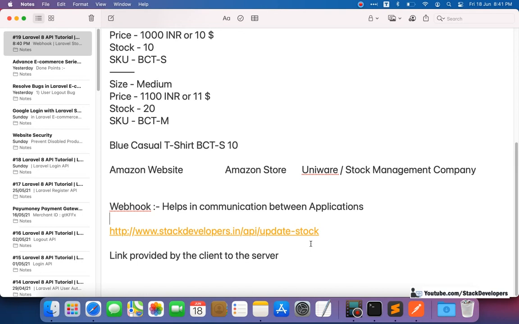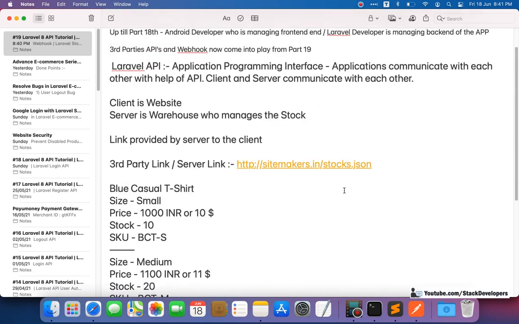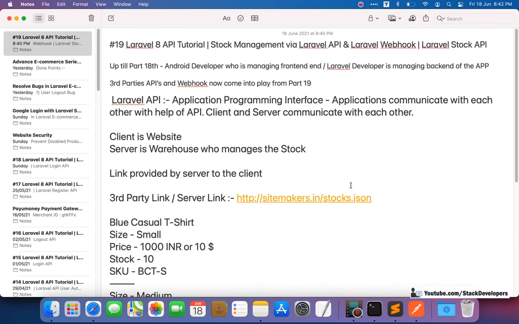So why is it different? It is different because a webhook will be called by the server only when an event occurs, like the event I have told you about, where a person goes into the store, or a person purchases from the website, and after that the stock needs to be reduced globally from everywhere. A webhook comes into play at that time. I hope it is very clear to you what an API is and what a webhook is.